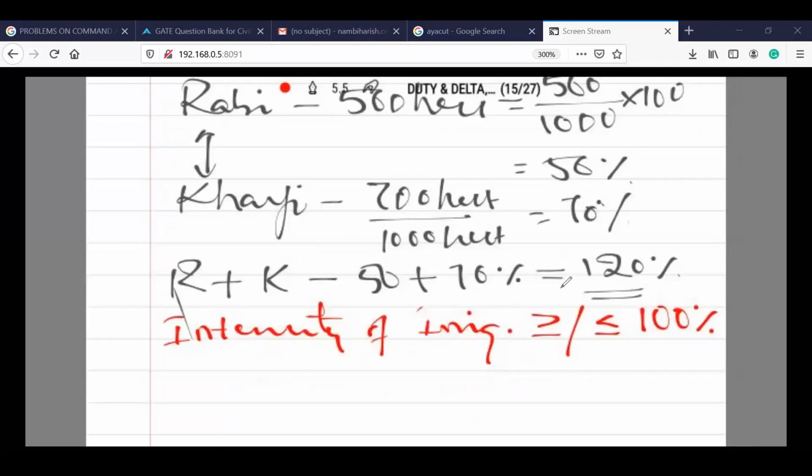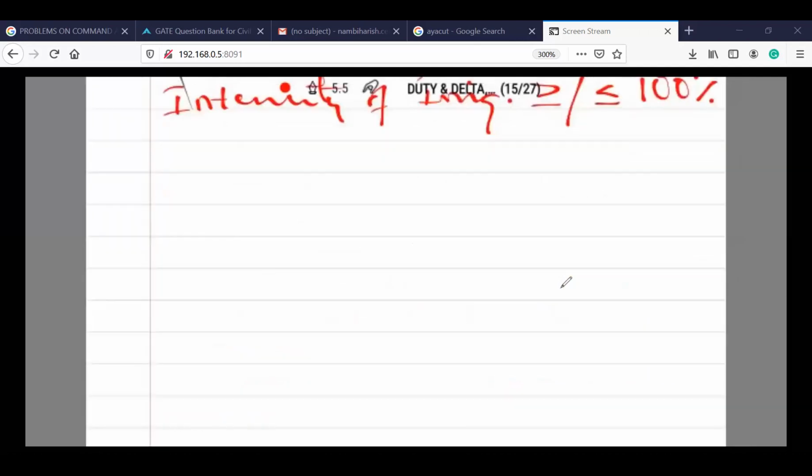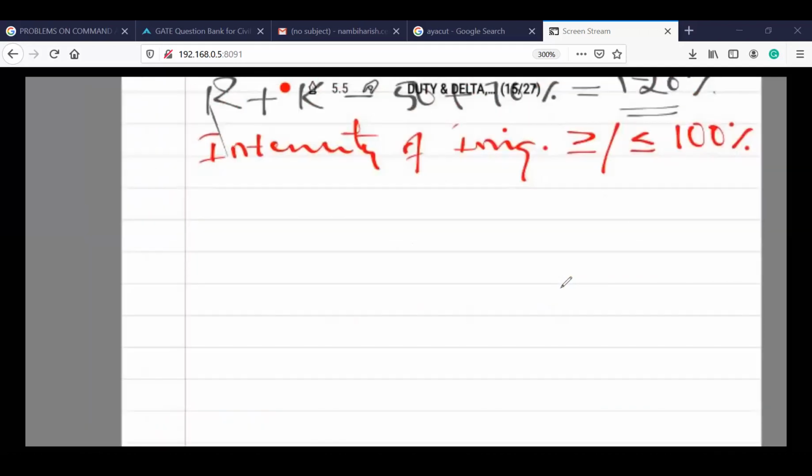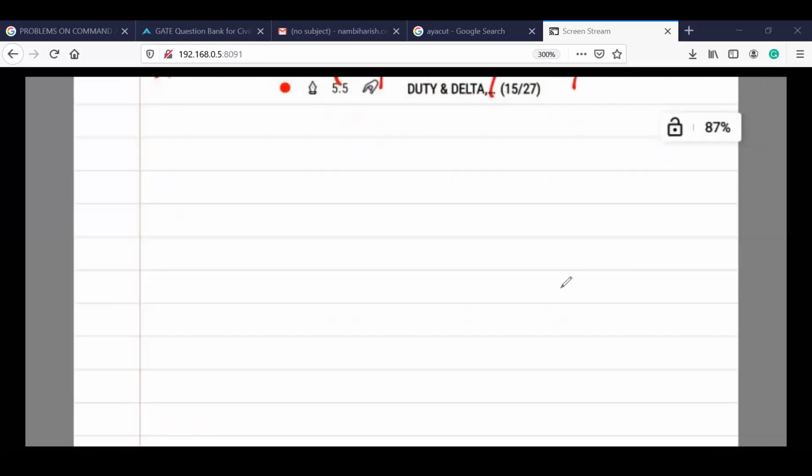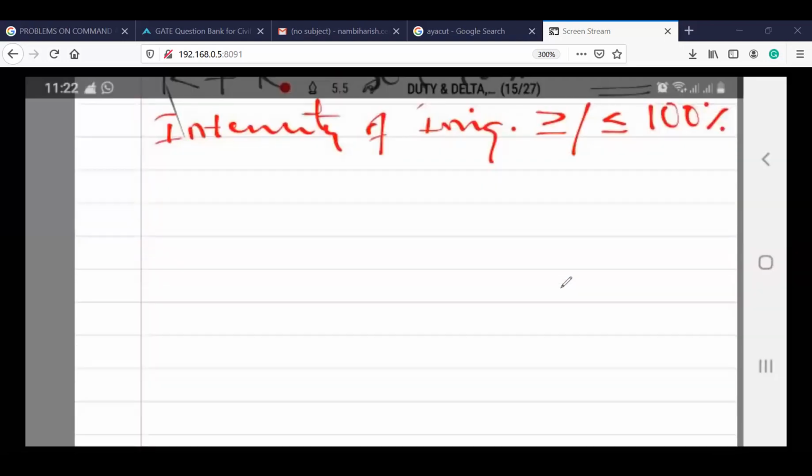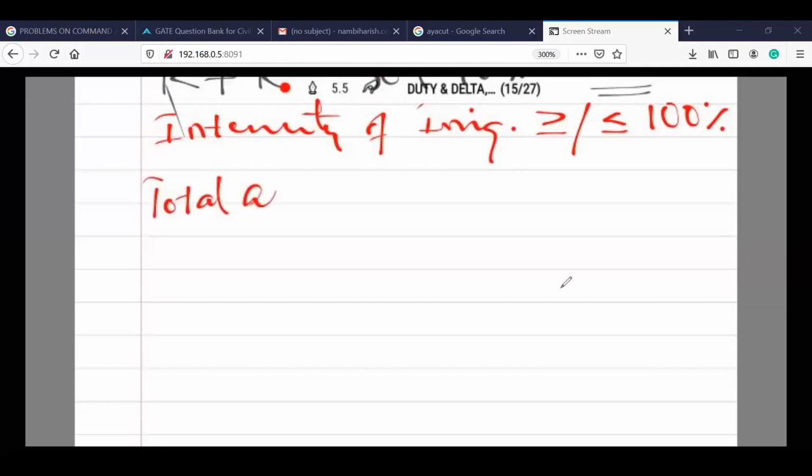Let's see. I will post a question for you. You can answer it in your chat box. I will check your chat boxes after 2 minutes. I will give you the values. The total area is 1000 hectares.